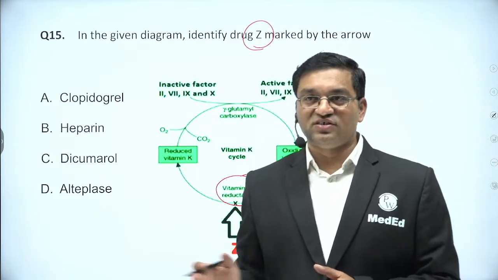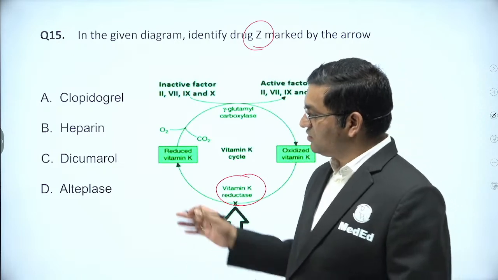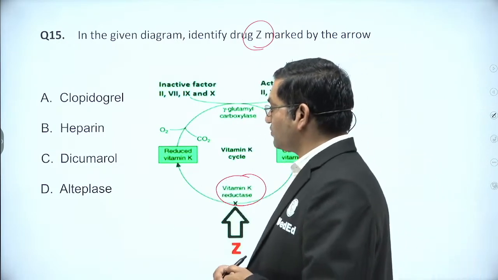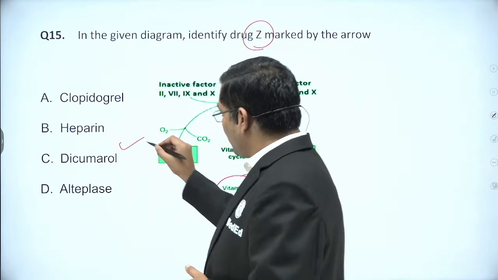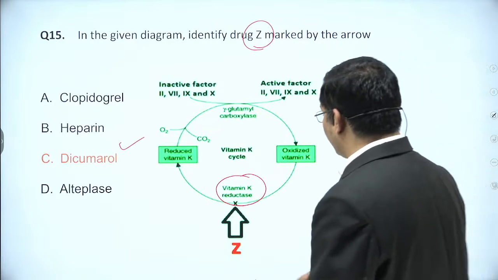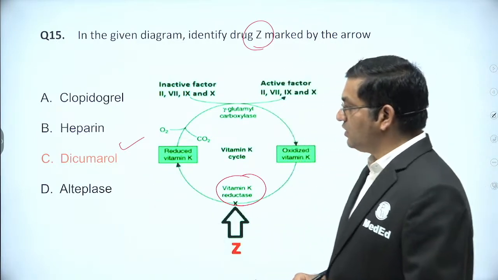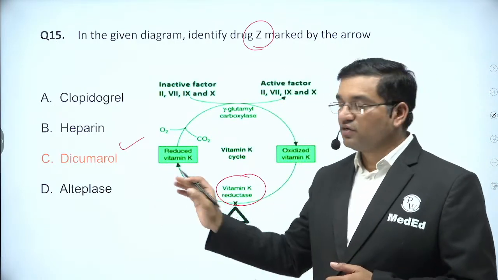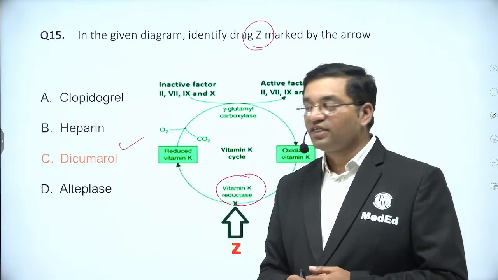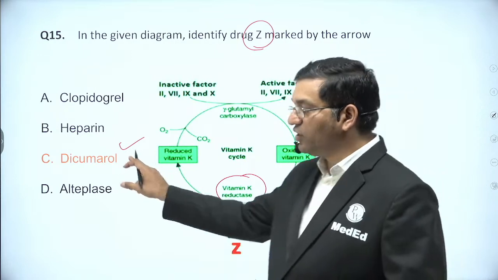This is a pharmacology question connected with biochemistry. Dicumarol and warfarin are the answer. They inhibit the vitamin K epoxide reductase.